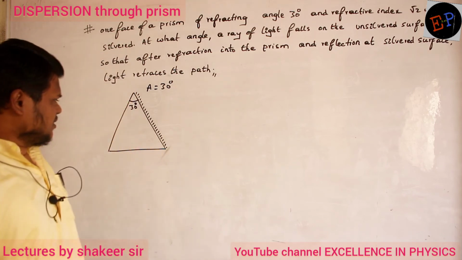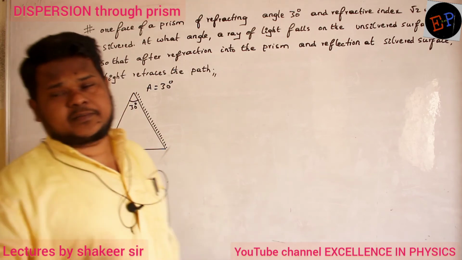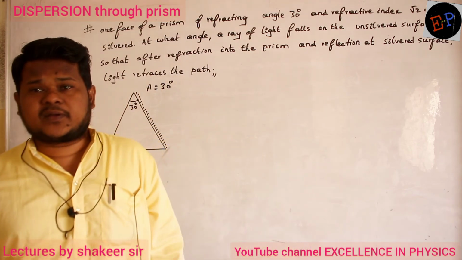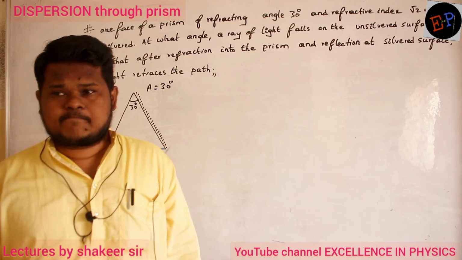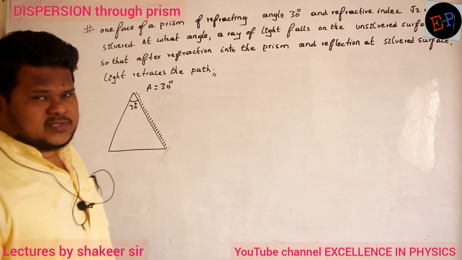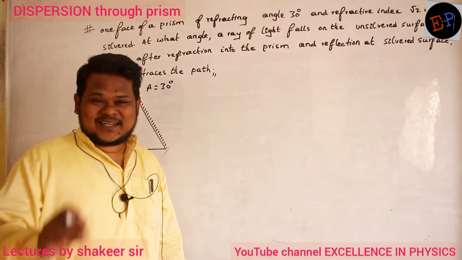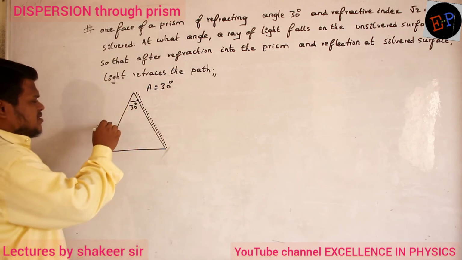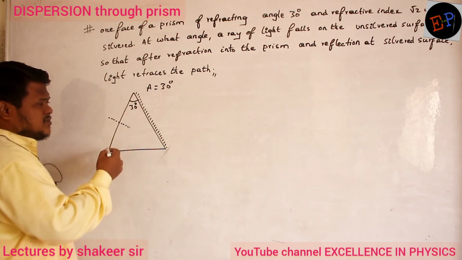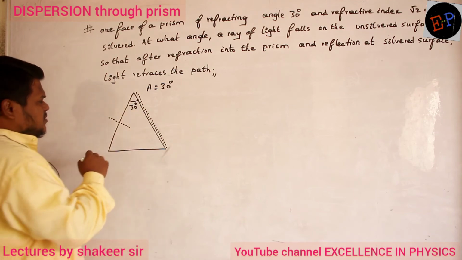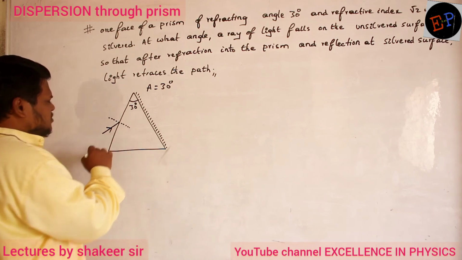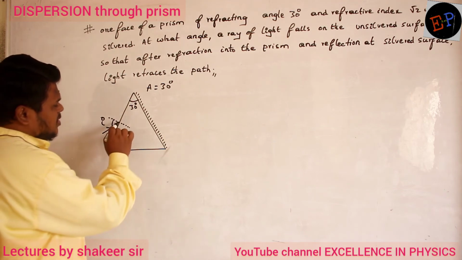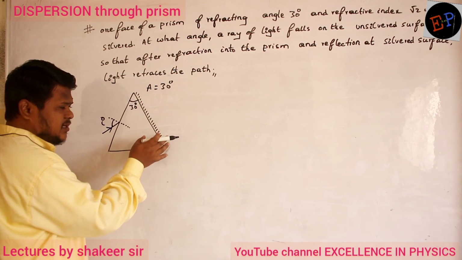Now, in which condition will light retrace the path? In which condition will it retrace the path? Simple. Consider this is the normal at the unsilvered surface. This is the unsilvered surface, and this is the silvered surface. Consider light is falling like this. This angle will become the angle of incidence. Now can you say how this light ray should travel so that it will retrace the path?